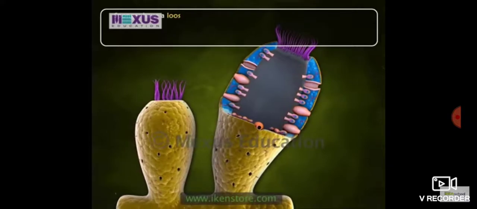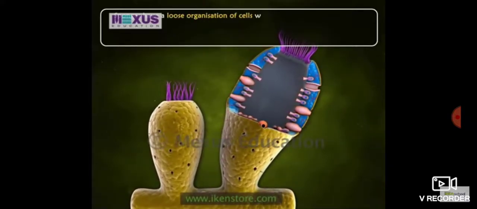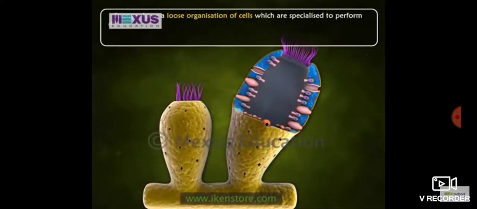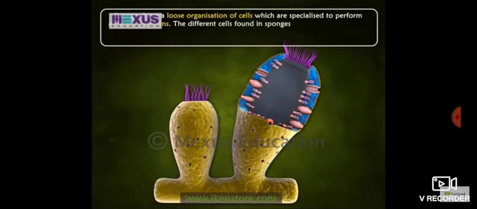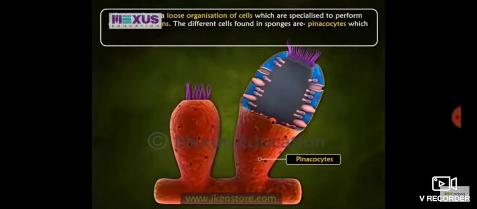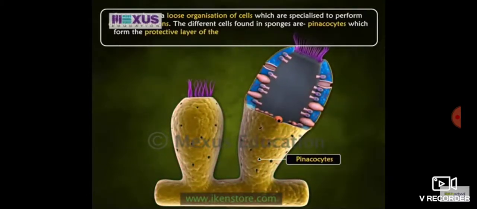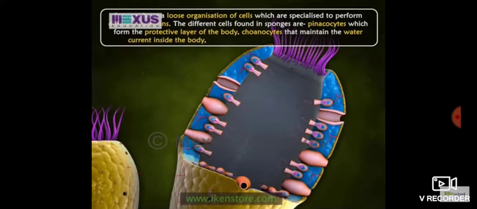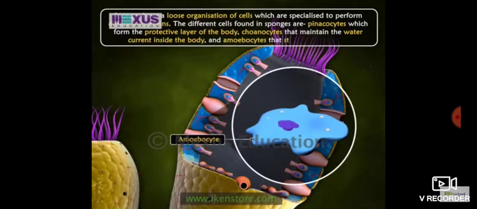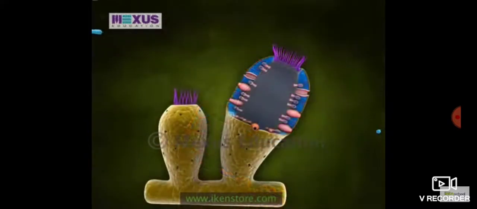Sponges have a loose organization of cells which are specialized to perform different functions. The different cells found in sponges are pinacocytes, which form the protective layer of the body, choanocytes that maintain the water current inside the body, and amoebocytes which store reserved food.